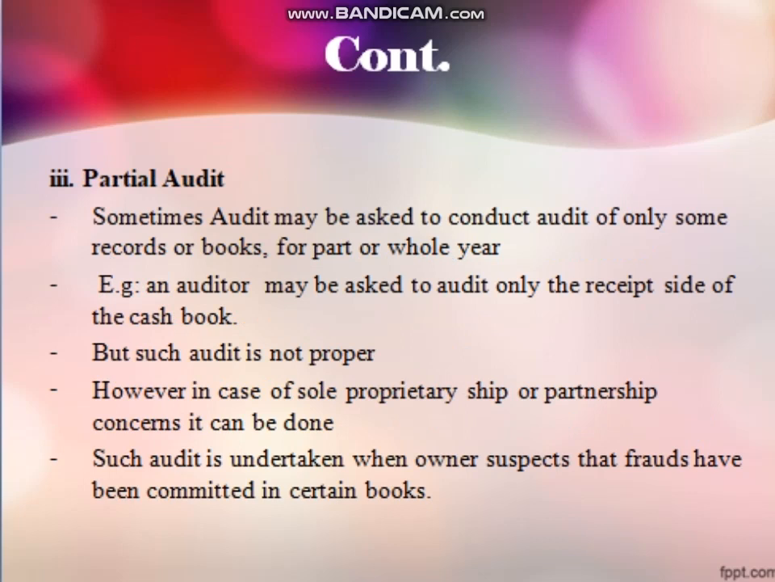And the third one is partial audit. Sometimes the auditor may be asked to conduct audit only for some records or books, or in part of the year or the whole of the year. So this is known as partial audit. If a complete checking is not done, then it is known as partial audit. Example, an auditor may be asked to audit only the receipt side of the cash book. So he is verifying only the receipts of the cash book. So this is known as a partial audit.